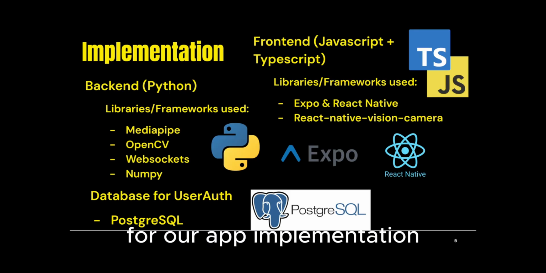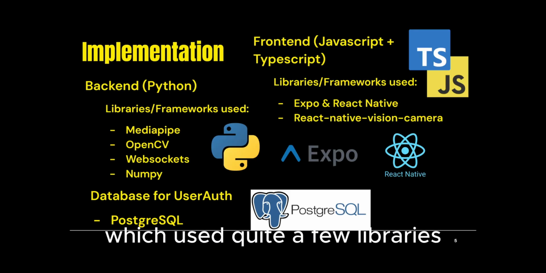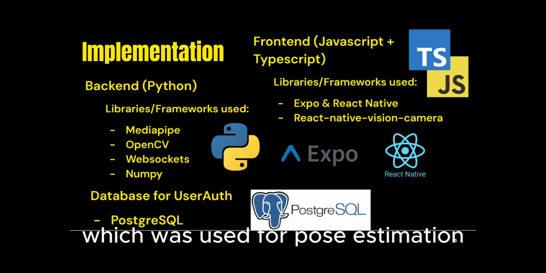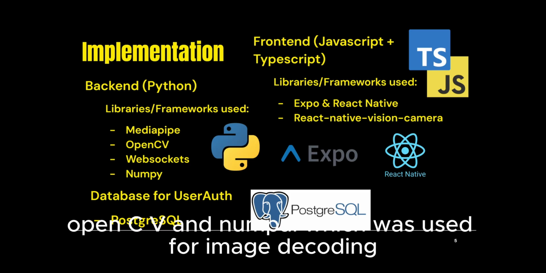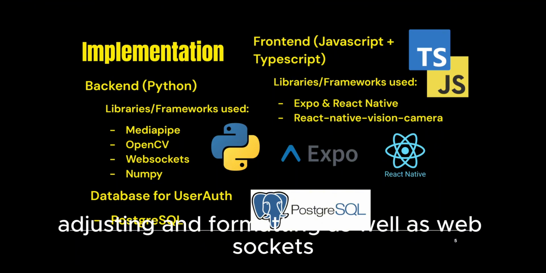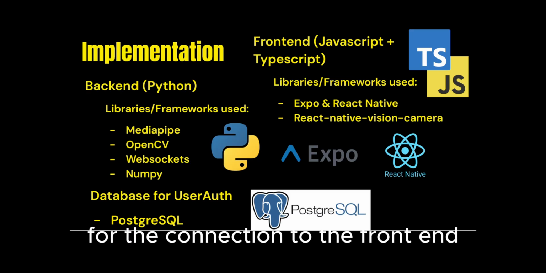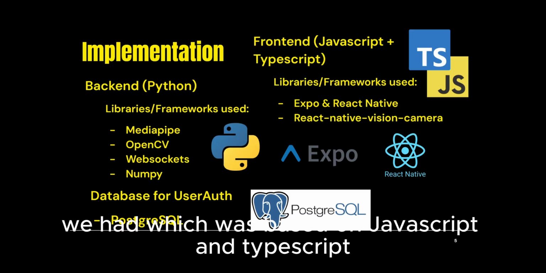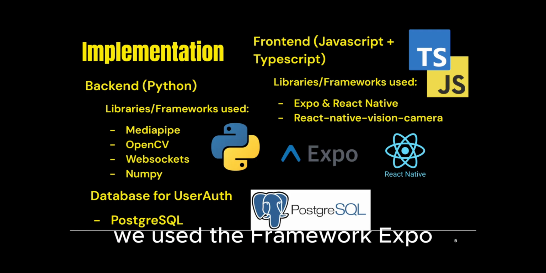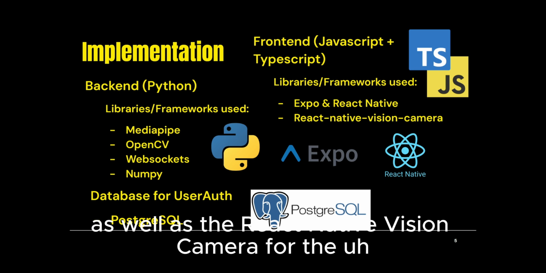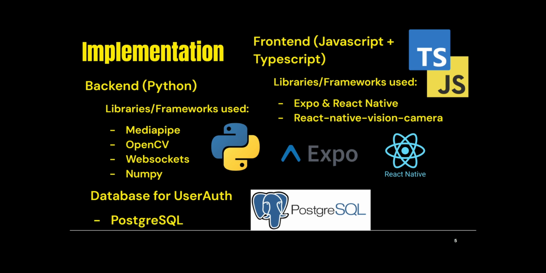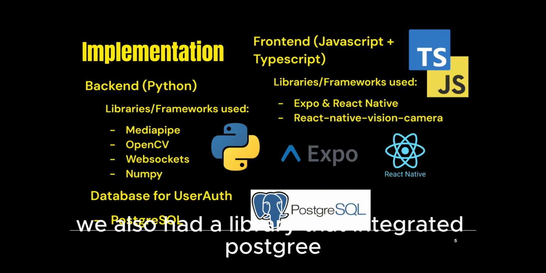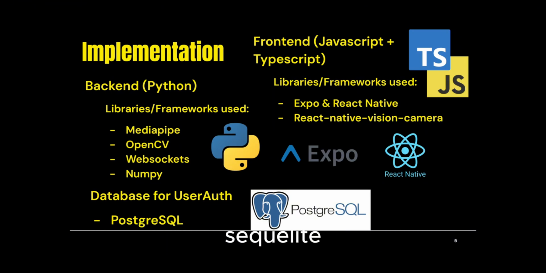For our app implementation, we first had a Python backend which used quite a few libraries. This included MediaPipe, which was used for pose estimation, OpenCV and NumPy, which were used for image decoding, adjusting, and formatting, as well as WebSockets for the connection to the front end. Meanwhile, for the front end, which was based on JavaScript and TypeScript, we used the framework Expo, which is based on React Native, as well as the React Native Vision Camera for the video capture.